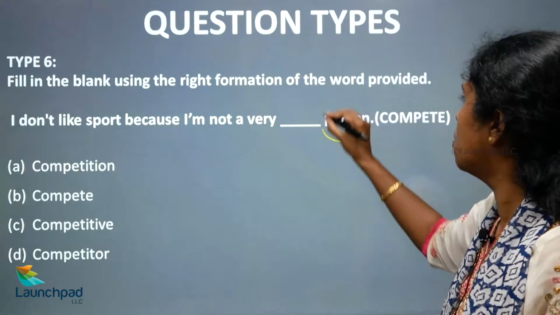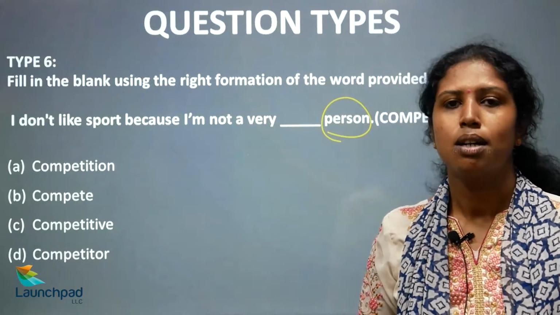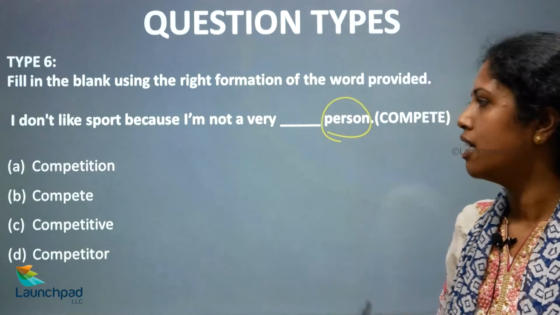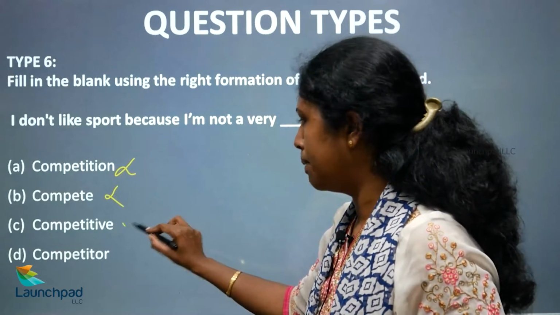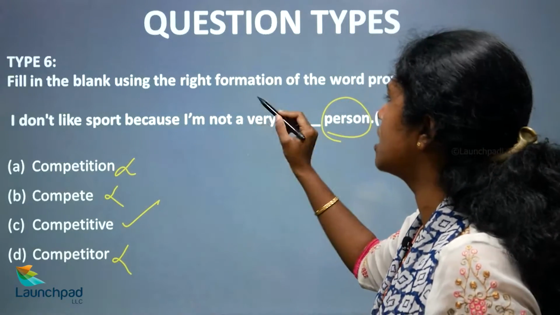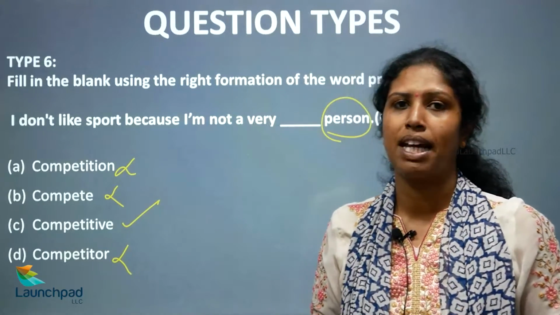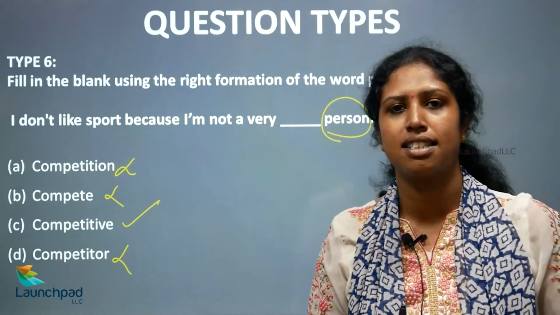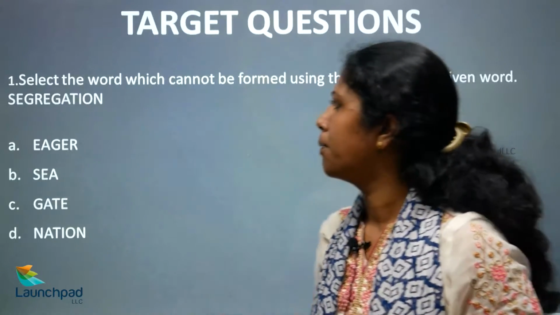Whenever a noun is there, mostly it will be an adjective, so it cannot be competition or compete. It is competitive. So: I don't like sport because I am not a very competitive person. This is where we are applying the tips and tricks that we had discussed in video 1 and video 2.